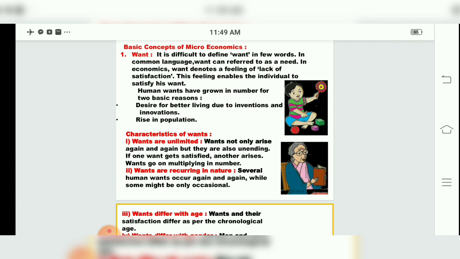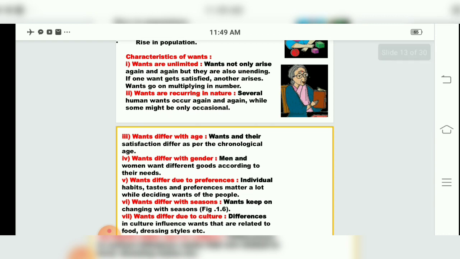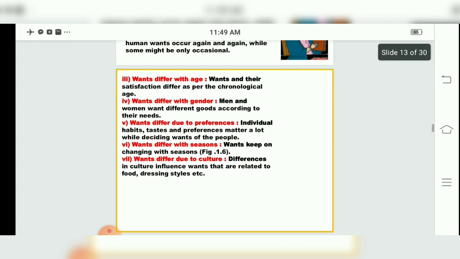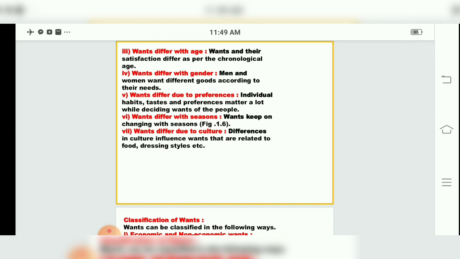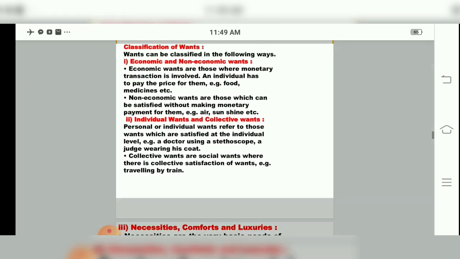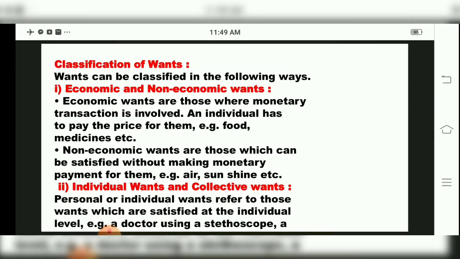Then wants are recurring in nature. Wants will differ with age. There will be differences between genders. Wants will differ due to preferences, as well as season wise wants will be different, children, and according to the culture also wants will be different. So these are the characteristics of wants. Now, children, we will study the classification of wants.